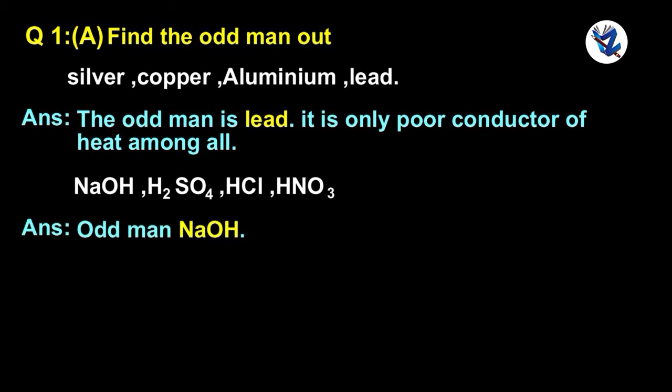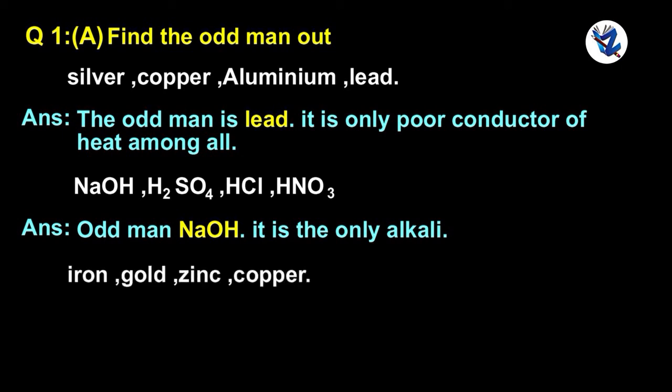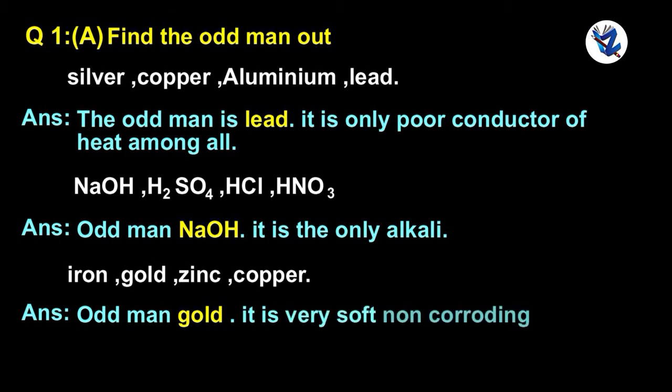Odd man NaOH. It is the only alkali. Iron, gold, zinc, copper. Odd man gold. It is very soft, non-corroding, least reactive metal.